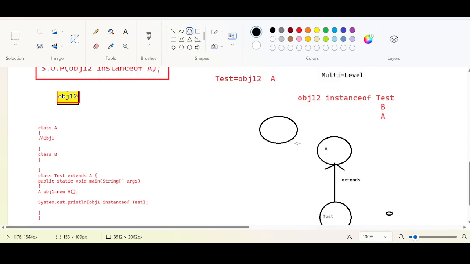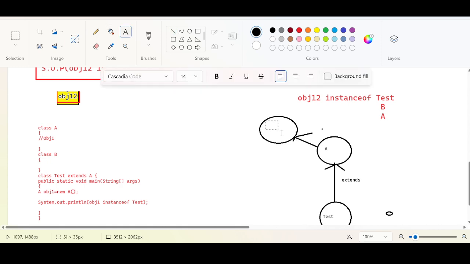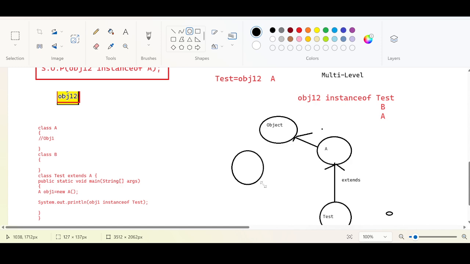Every class is a child of the Object class. And we have a class B. This class B is not extending anything, so it is also related to Object. It is implicitly extending Object.